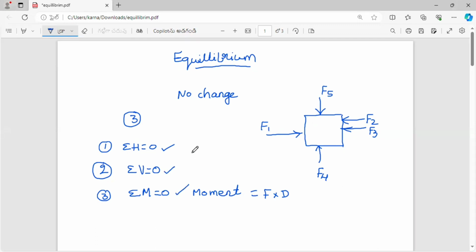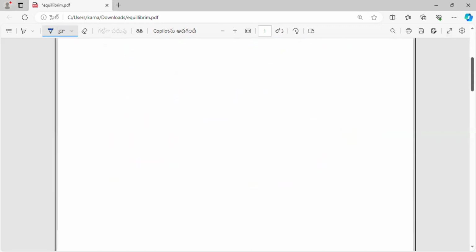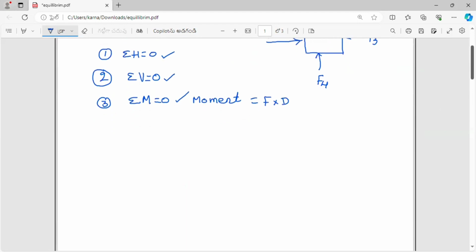So while solving a problem, I am considering a practical example. Suppose it is a coordinate system. Now I am applying a force of 5 newtons at this location, and this is the origin. Now here I am applying 10 newtons of force, another force of 20 newtons, like this, and here 30 newtons of force, and here I am applying 50 newtons of force.